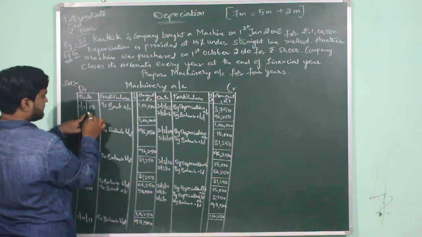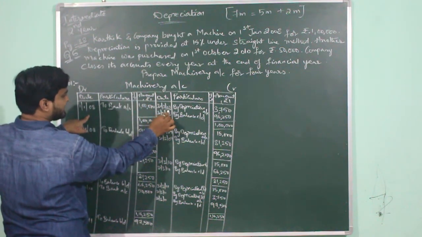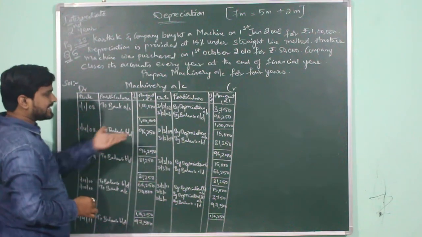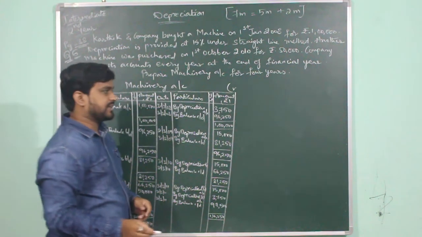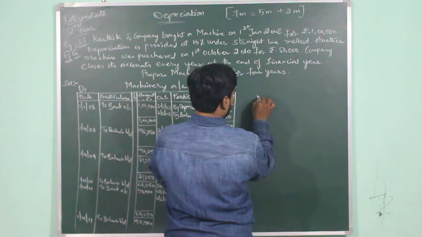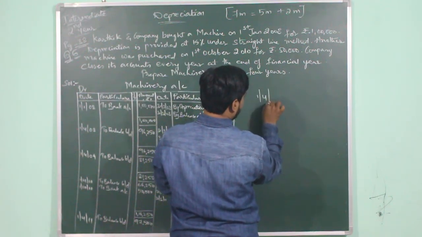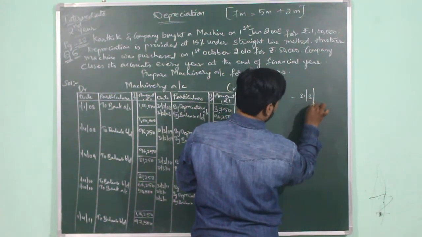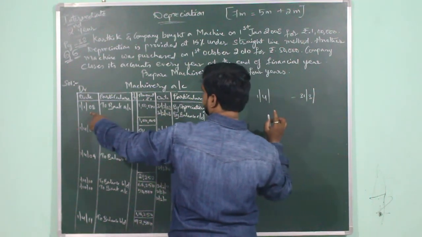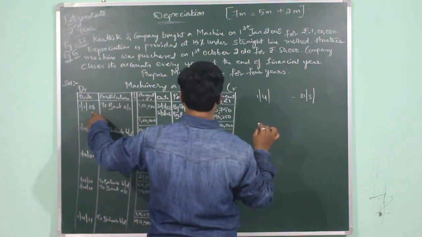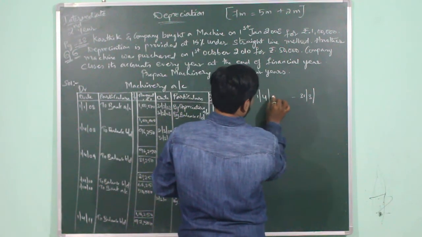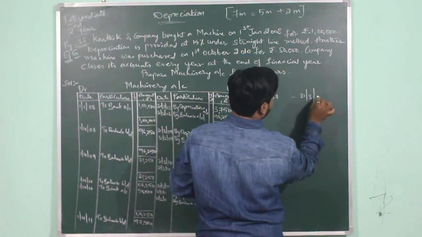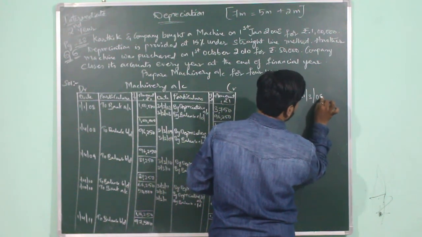This financial year will be ending on 31st March 2008 itself, because the financial year starts on 1st April of one year and ends on 31st March of another year. But here, as we are purchasing the asset on 1st January 2008, it means this financial year started on 1st April 2007 and will be ending on 31st March 2008.